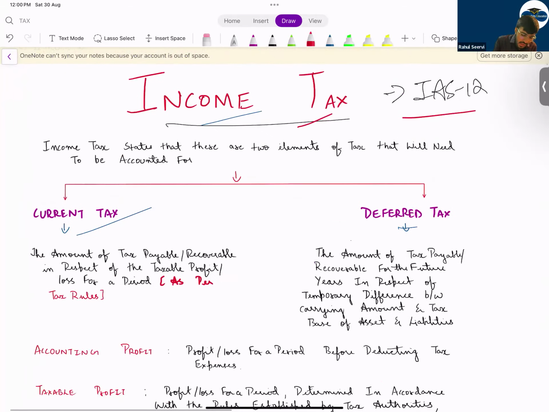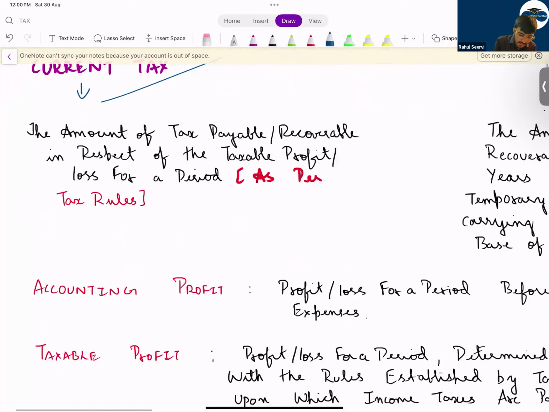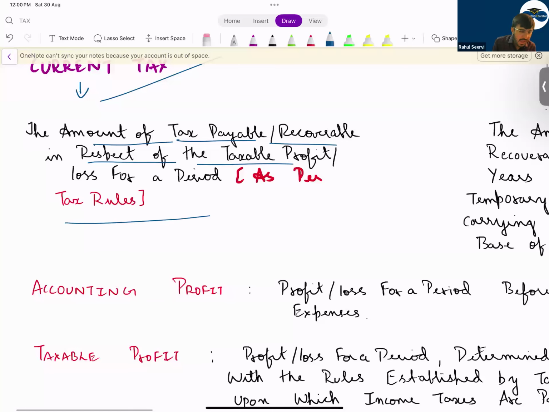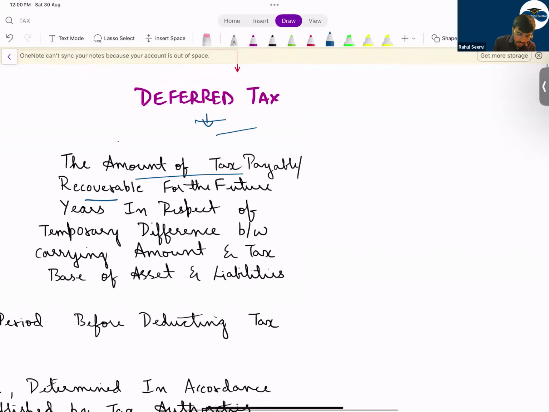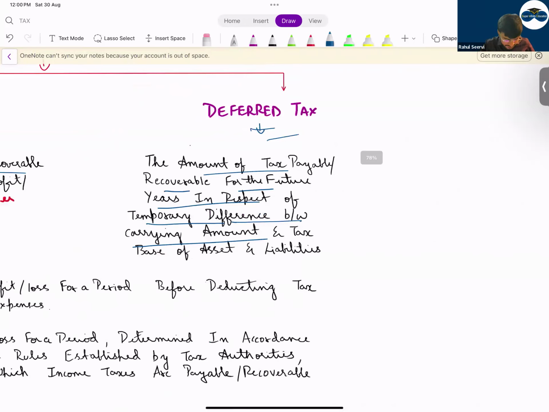Current tax means what? Amount of tax payable or recoverable in respect of the taxable profit as per tax rules. Deferred tax is what? The amount of tax payable or recoverable in the future in respect of temporary difference between the carrying amount. Can I say the difference was for a temporary period? After 4 years, ultimately you have to pay the full amount. That will be your deferred tax.